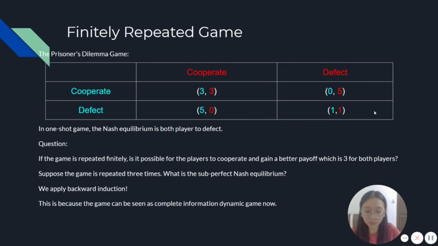What is the subgame perfect Nash equilibrium? To find the subgame perfect Nash equilibrium, we can apply backward induction. Why? This is because the game now is a complete information dynamic game. To see how it works, let's have an example to solve this.